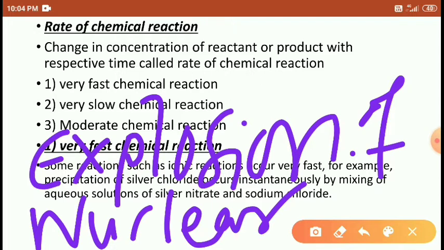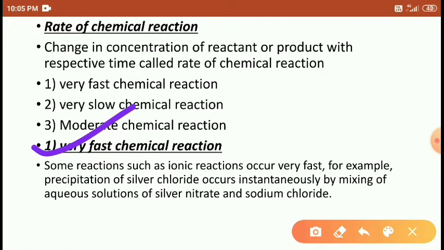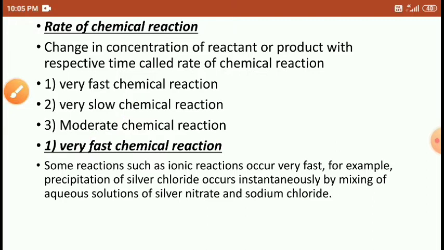That is what we call a very fast chemical reaction, or very fast rate of chemical reaction. It means we can't determine the speed or rate of the chemical reaction. Right, friends?